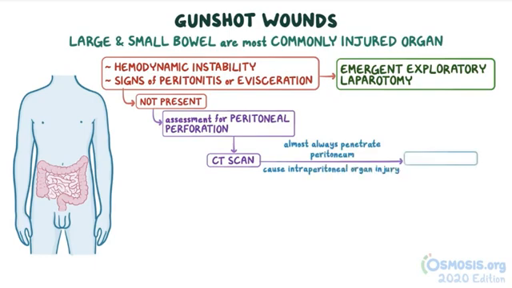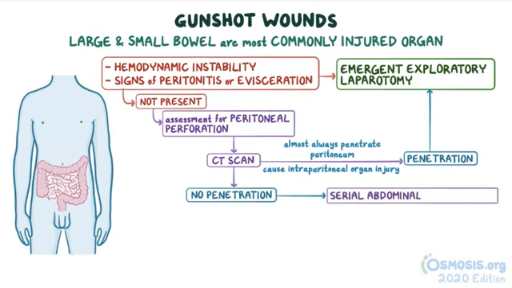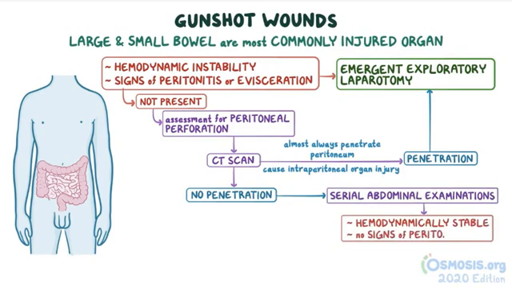If there is evidence of peritoneal penetration, then an emergent exploratory laparotomy is done. Rarely, if there is no peritoneal penetration on CT, the individual is admitted for serial abdominal examinations, and if they're hemodynamically stable, have no signs of peritonitis or other injuries, then they're discharged. Alright, now let's talk about some specific organ injuries.